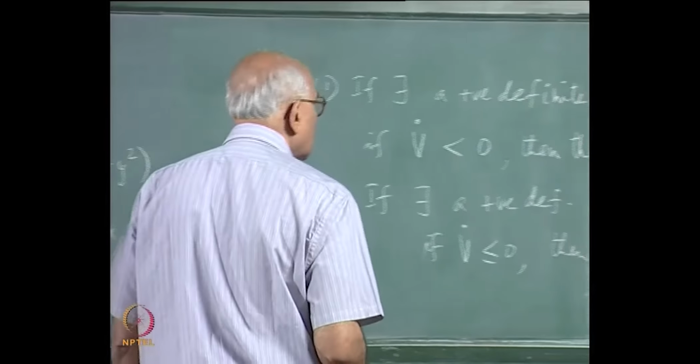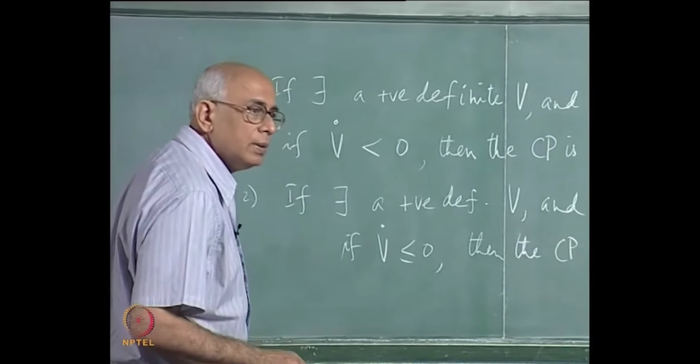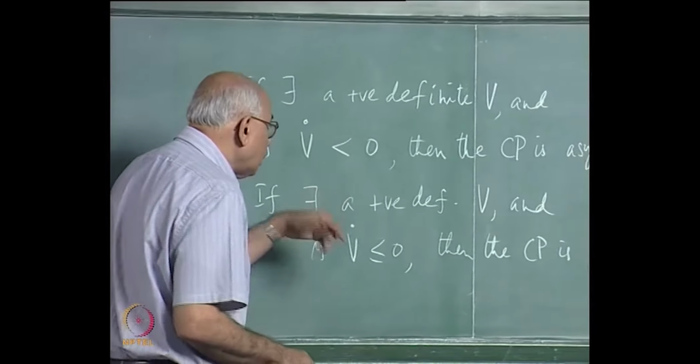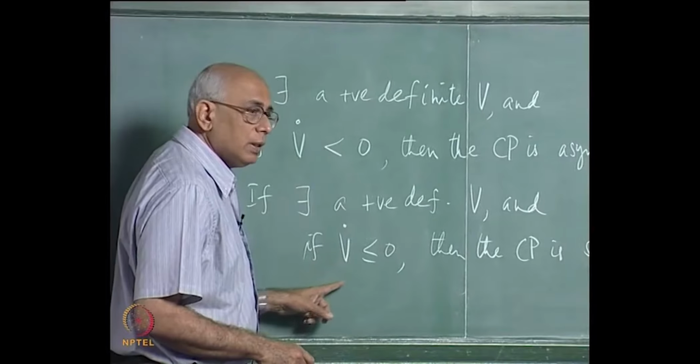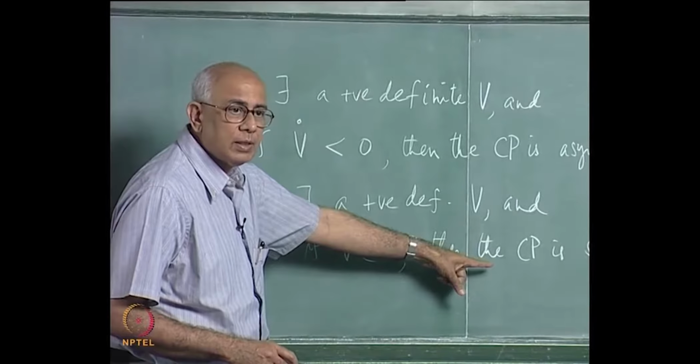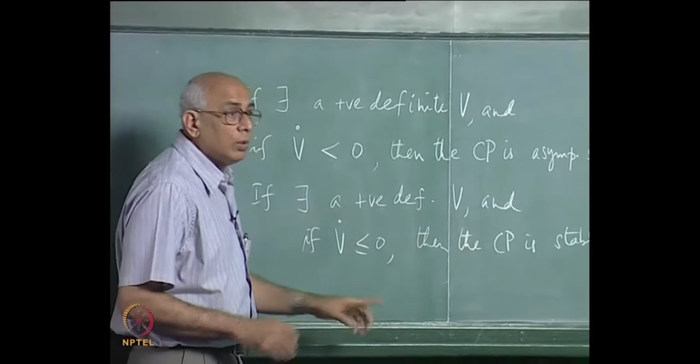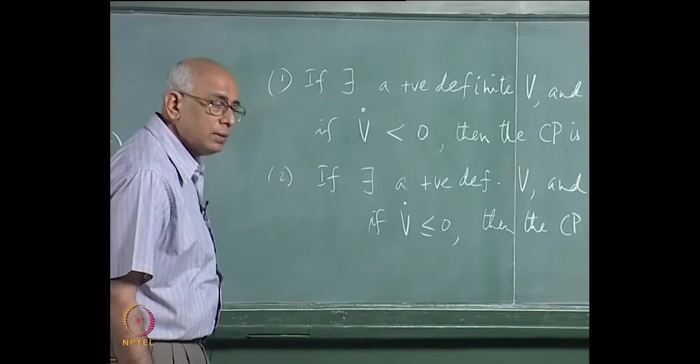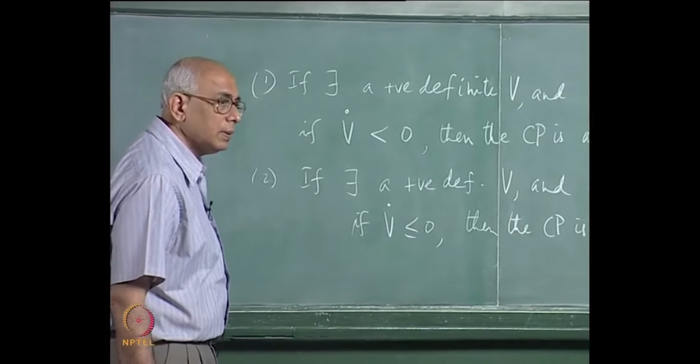No, it does not say that at all. Why should it say that? If all you can prove is that V dot is less than or equal to 0, then all you have established is that the critical point is stable. Okay. Now it is strictly less than 0. Yes. Then it will imply that it is asymptotically stable as well as stable.